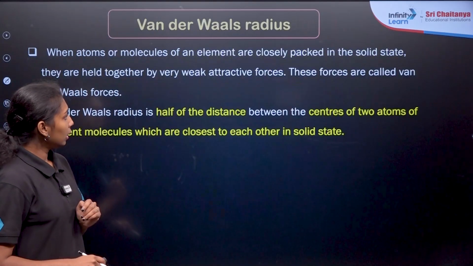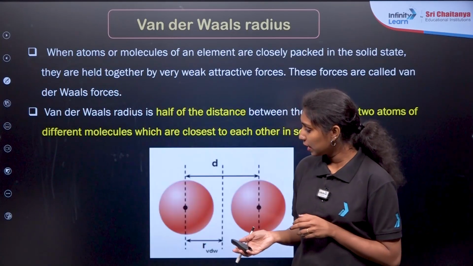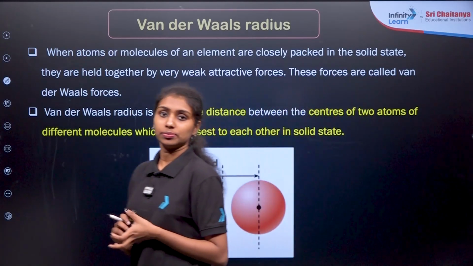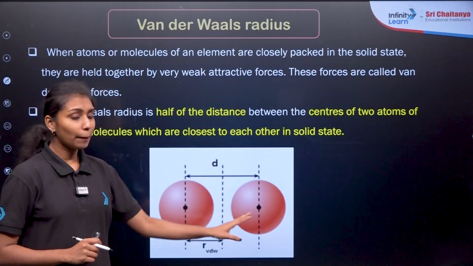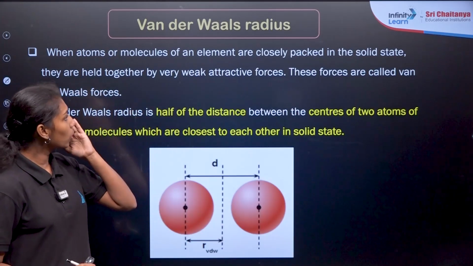Fine. Now the last case, van der Waals radii. What you're observing here, I will give you an image here. There is no overlapping, right? These two atoms are separately given here. So this is the case of solid state.